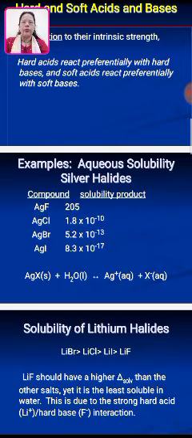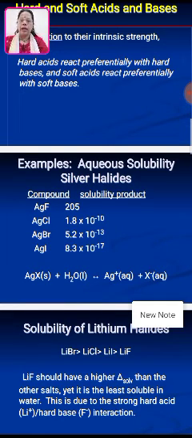The aqueous solubility of silver halides is given in the table. Silver fluoride is 205, silver chloride is 1.8 times 10 raised to minus 10, silver bromide is 5.2 times 10 raised to minus 13, and silver iodide is 8.3 times 10 raised to minus 17. So when silver halides in solid state react with water in liquid media, there is the formation of silver ion and the halides are liberated.